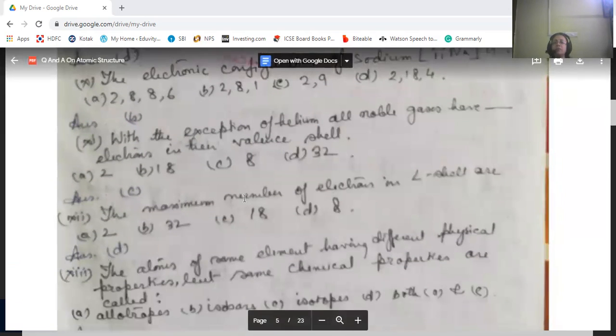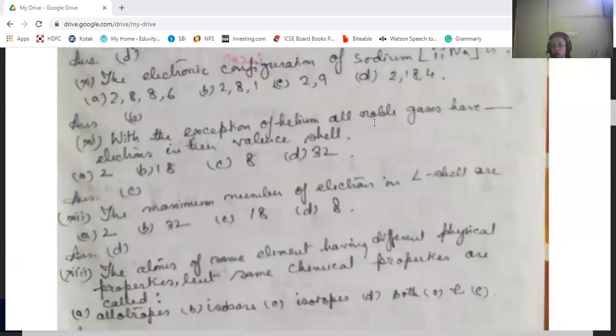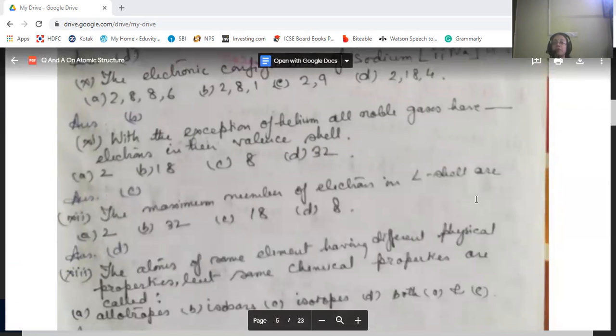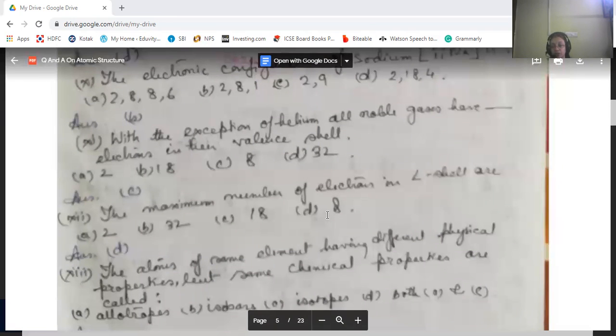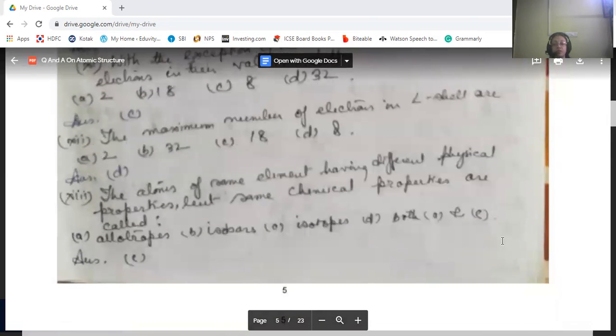The maximum number of electrons in the L shell is 8, because helium has 2 electrons in the valence shell. The atoms of the same element having different physical properties but same chemical properties are known as isotopes.